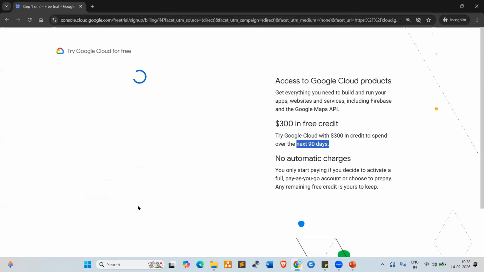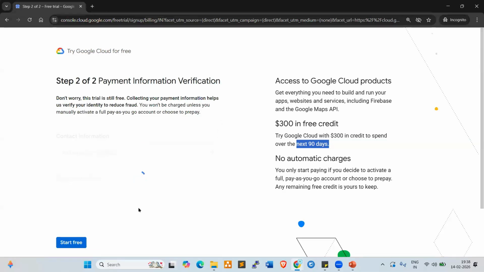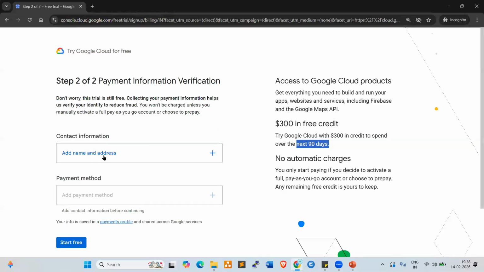Now look at my screen. Add name and address. You can add your name, address, mobile number, your personal information here. After that, payment method: you can add your card information, credit card or debit card, Master or Visa card. You need to give the cardholder name, CVV. Once you submit that, you will get one OTP that you need to submit here. Once you submit that, 2 rupees will be deducted from your account. The 2 rupees will be reverted after 24 hours.